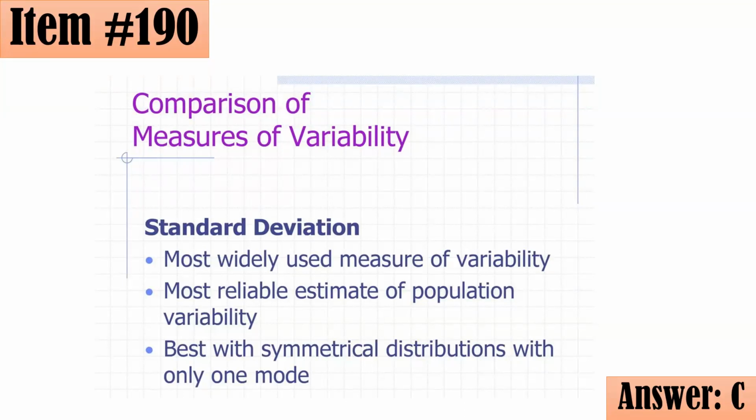And usually, you could use the standard deviation if there are no significant outliers and your data is approximately normal po. Standard deviation and variance are related. Standard deviation is the square root of the variance. So standard deviation is in units, samantalang yung variance is in units squared. We prefer the standard deviation over the variance kasi we prefer it to be in units, not in square units. Letter C.